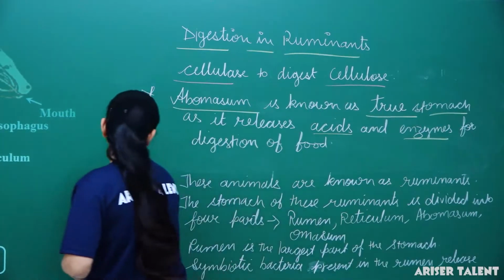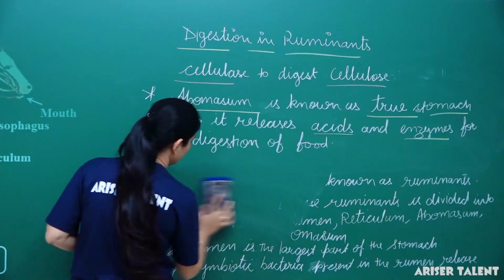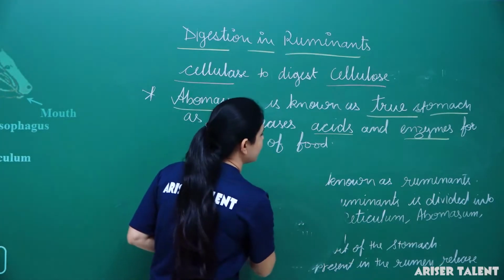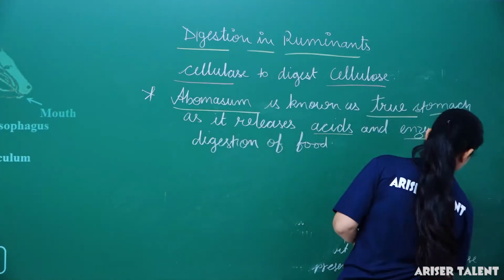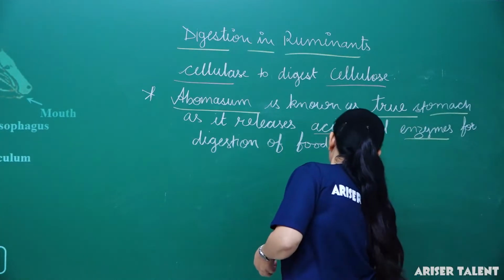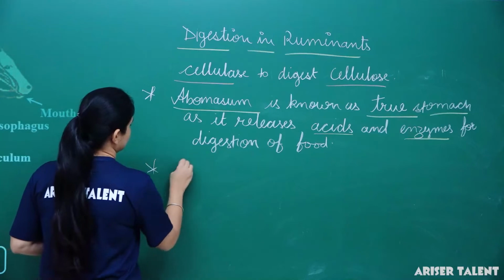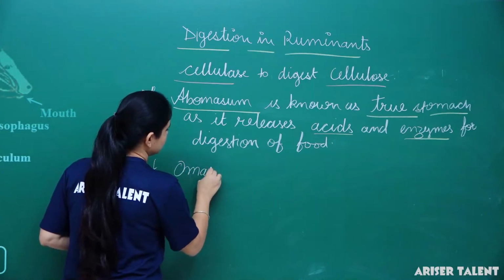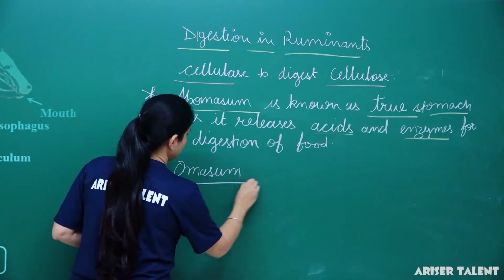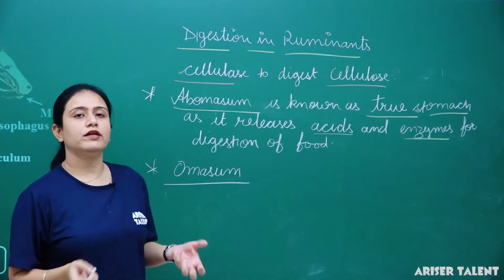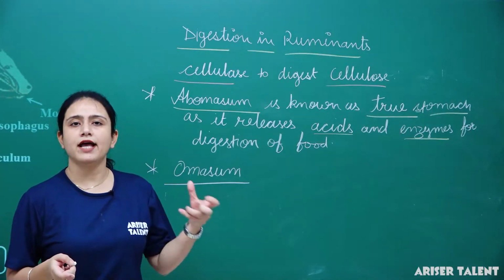Then after that the food goes into the omasum, which is the fourth chamber. In the omasum, whatever fluid is present gets absorbed.